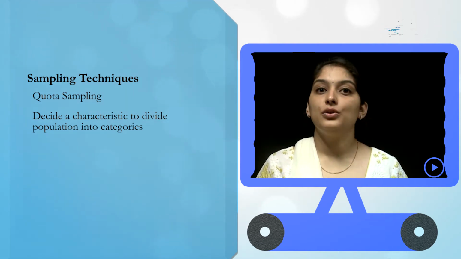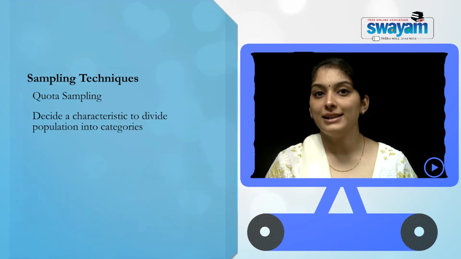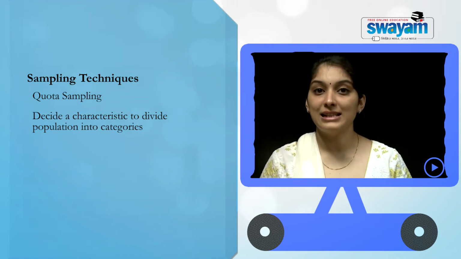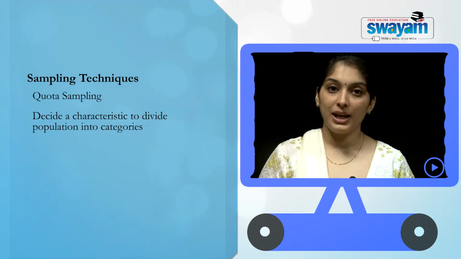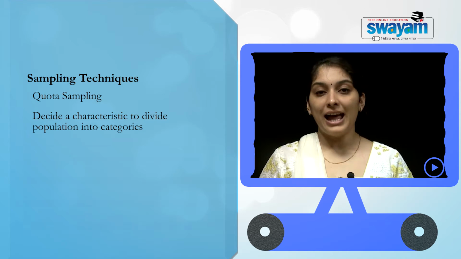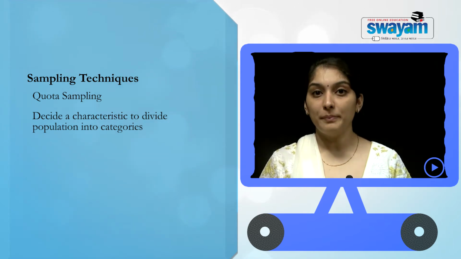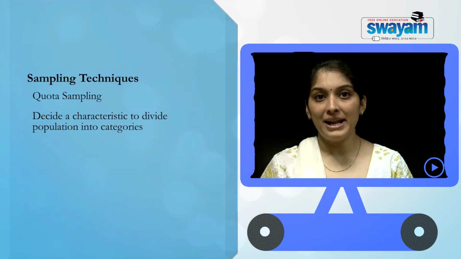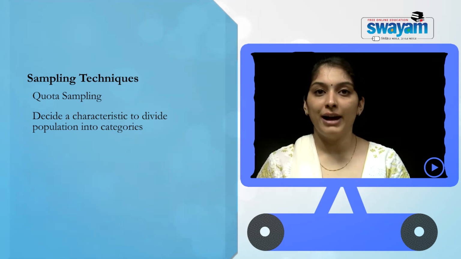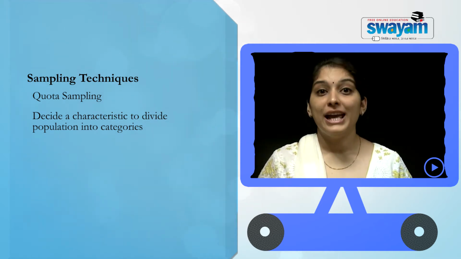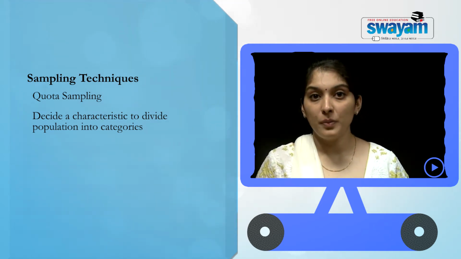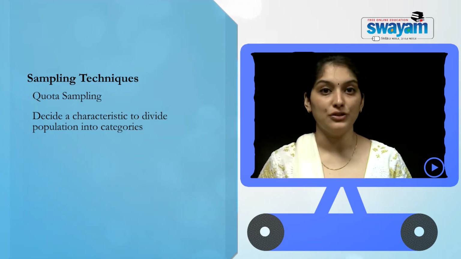Further, he will divide those age groups or those quotas into men and women, because that is the classification that the researcher wants. In such scenarios, he will have a particular number of people from each quota. So there might be X number of men in one age group, Y number of men in another age group, A number of women in one age group, B number of women in another age group.